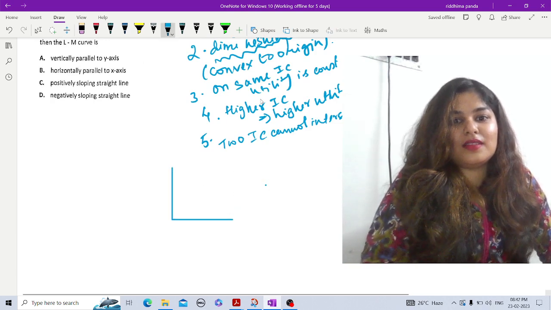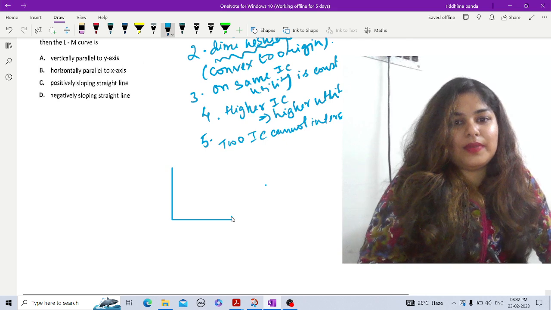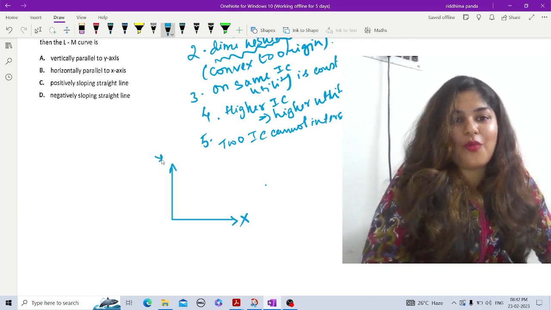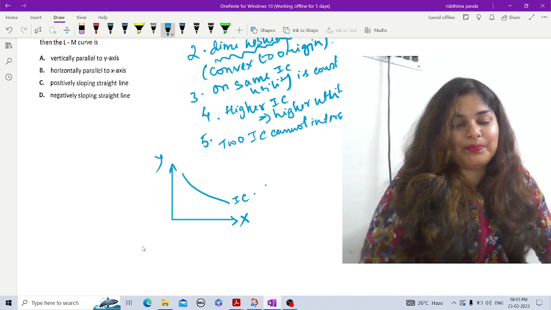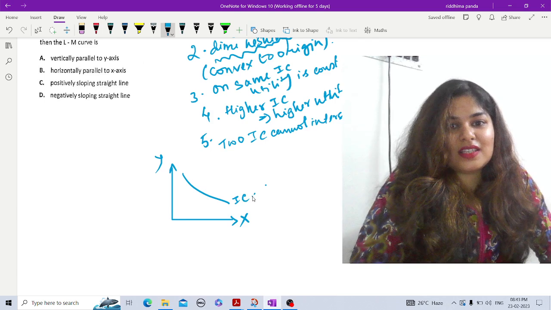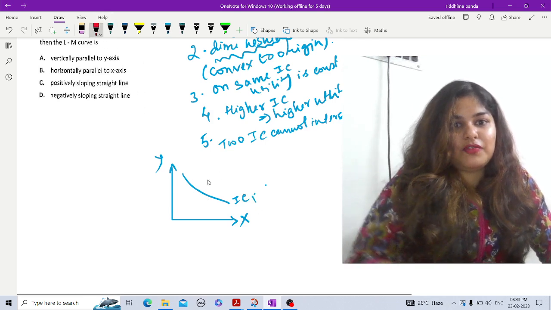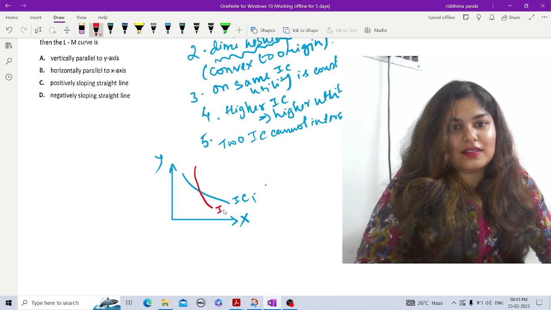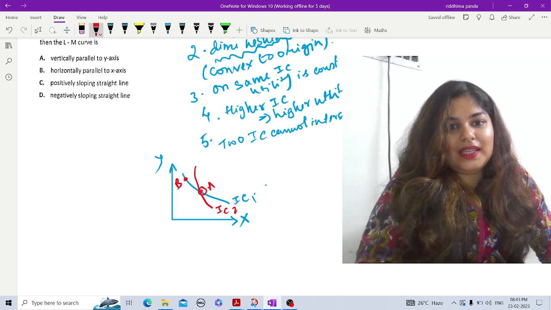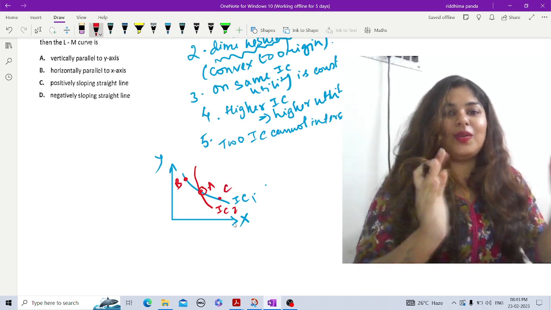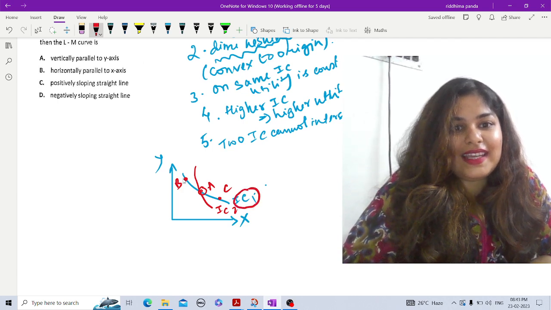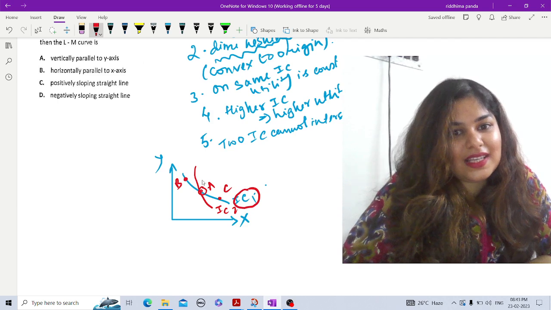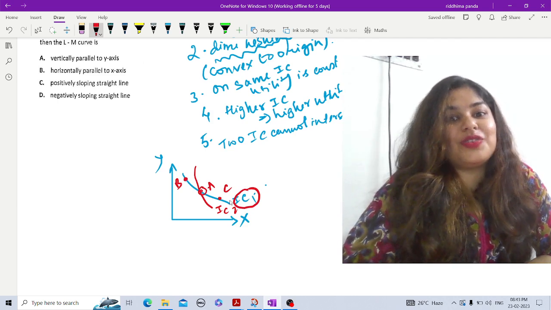So here is your X and Y axis, right? And you're measuring your X commodity here and your Y commodity here. Now, this is our indifference curve, okay? So say this is one indifference curve, and now I have drawn another indifference curve that is intersecting this, okay, at this point A. Let's say this is point B, let's say this is point C. Now let's compare. If I look at IC1, then B, A, C are on the same IC. So B is indifferent to A, is indifferent to C.